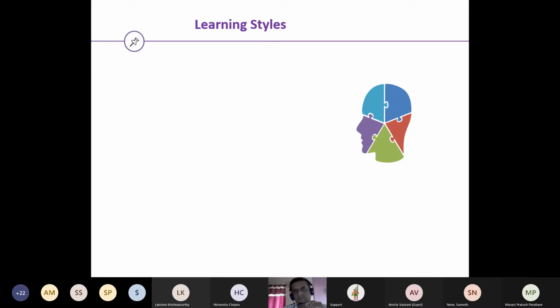Let's also try and touch upon the learning styles. We all experience the world in our own unique ways. Some learn best when they are in groups, while some learn when they are alone. Some are very good at reading books and gain a lot of knowledge and understanding, while some are very good at watching only videos. They just hate the books and all this reading stuff.